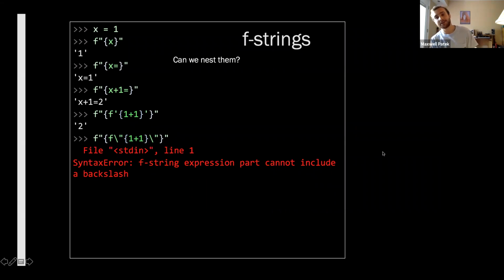But yeah, somebody has just pointed out in the chat, you can nest them 4 times because you can use triple quotes. As far as I know, this is as nested as a format string as you can make. Is that a limitation? Probably not, because if you find yourself doing this, you're doing something wrong, because this is crazy. But it's kind of interesting. It's food for thought. There appears to be a hard limit on the number of nested format strings you can make.